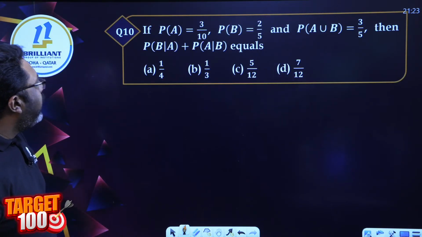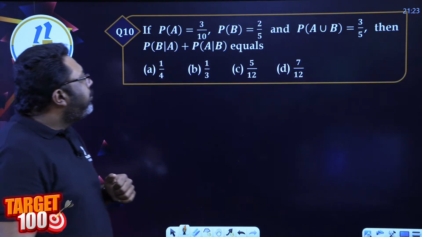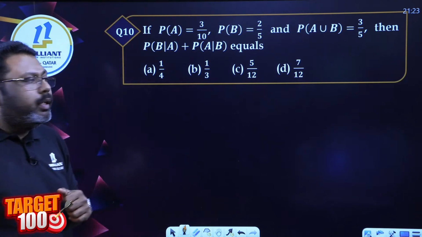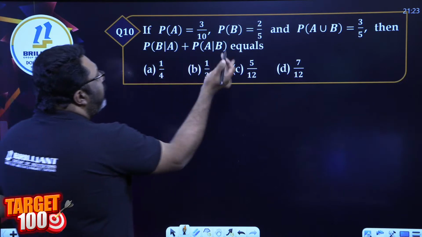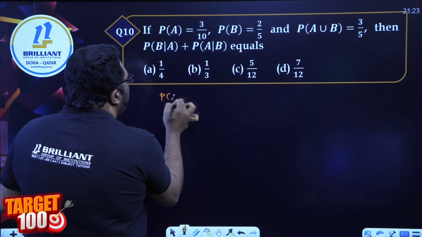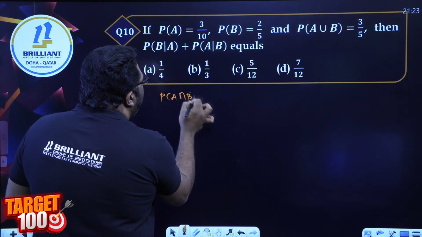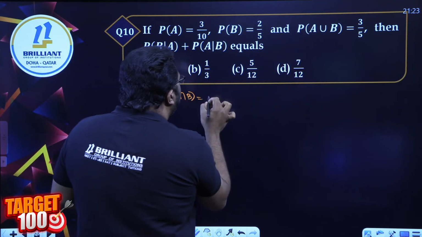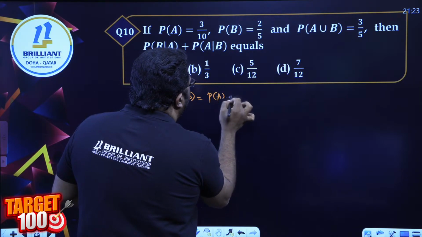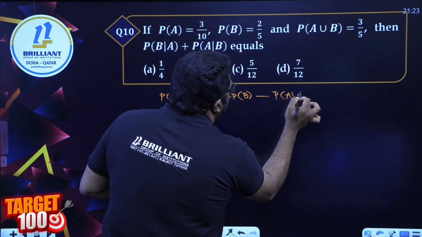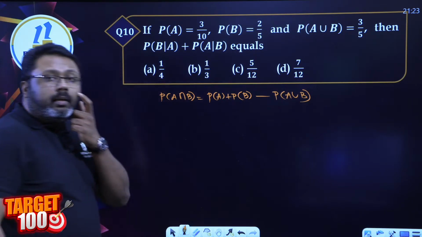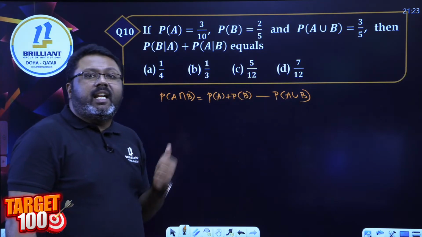Moving on, question number 10. I have P of A, I have P of B, I have P of A union B. I'm supposed to find, definitely I need P of A intersection B. Yes, P of A intersection B when A union B is given as P of A plus P of B minus P of A union B. This is the addition theorem you learned in 11th standard.